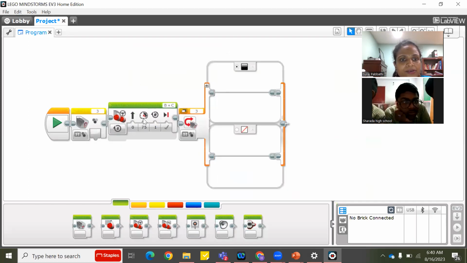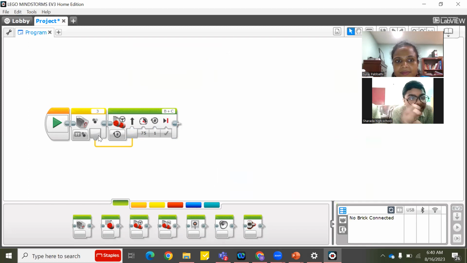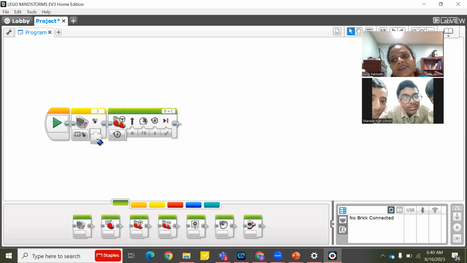What will happen when I send to move steering? I'll remove this one now. Let's say I'm sending the color to the move steering. What will happen? When the robot detects the color, it will move, depending on what number, it will go to that position. So it will move straight with 75 speed and one rotation. Why will it go straight? Why are you telling it will go straight? It is in positive. Numeric value is in positive, ma'am.